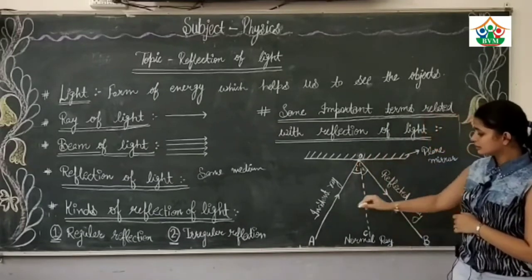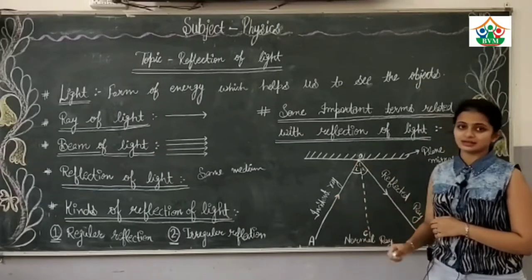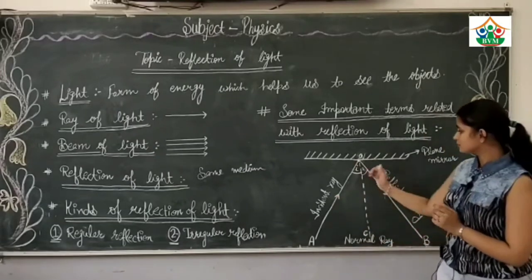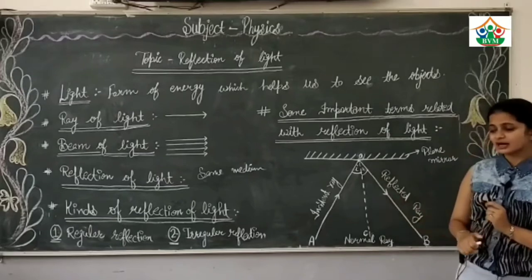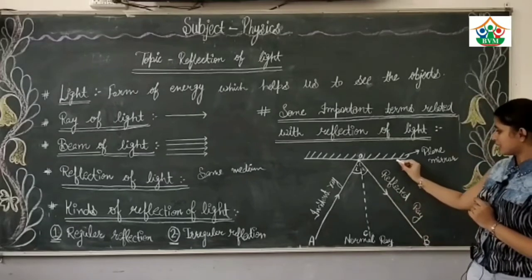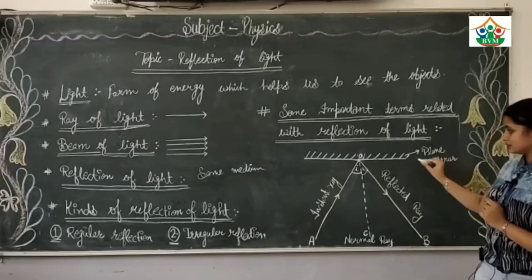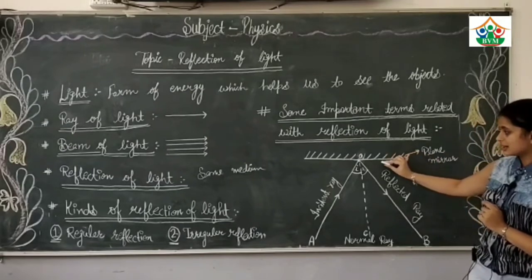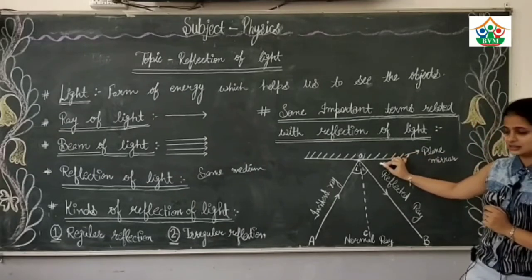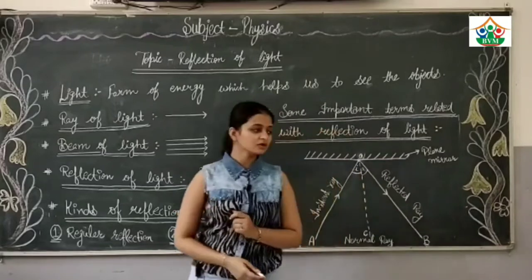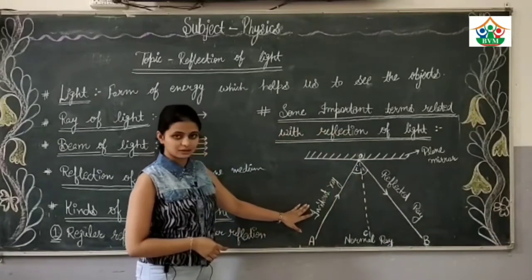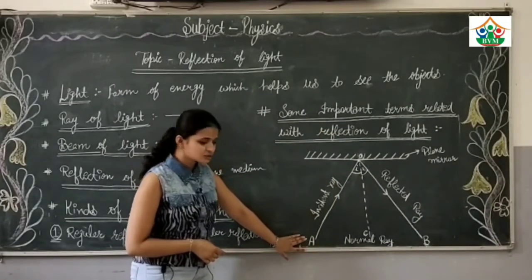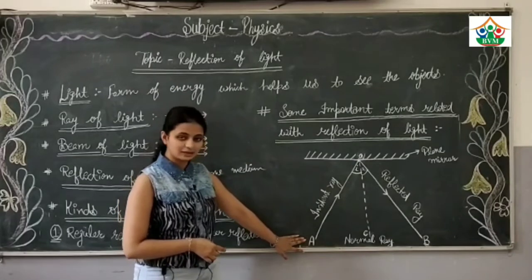Now, there are some important terms related to reflection of light. First of all, we have to discuss the incident ray. To understand these concepts, we have to draw a diagram. I consider a plane mirror. The upper surface is polished and the lower surface is the reflecting surface. Here is our object. Suppose I name that object A.